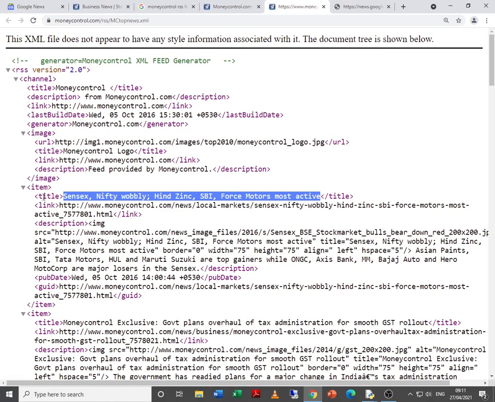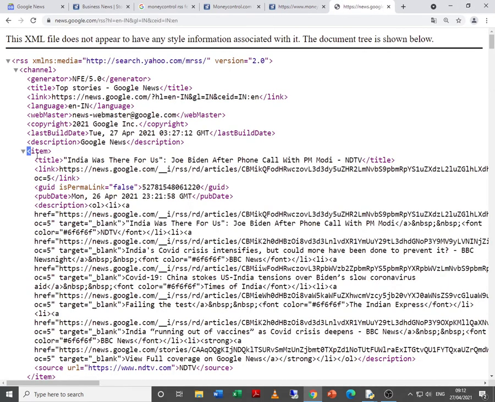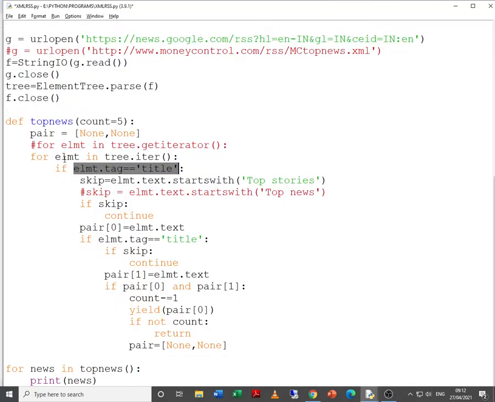And remember the hierarchy for both of these websites. Coincidentally, it is item and title, that is the parent tag and the child tag. So it becomes easier to parse the XML file or pass through the hierarchy. But remember, this may not be the same for some other RSS feed websites. So you need to check it and then make the changes, if at all, in the code.